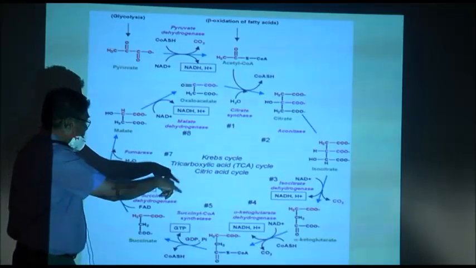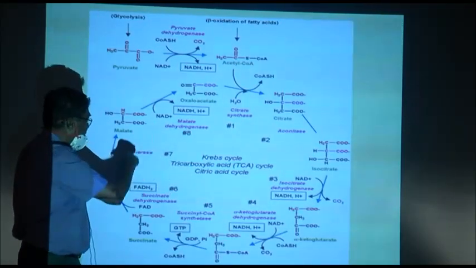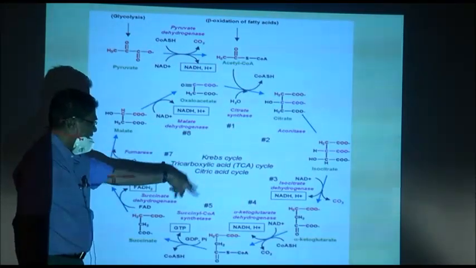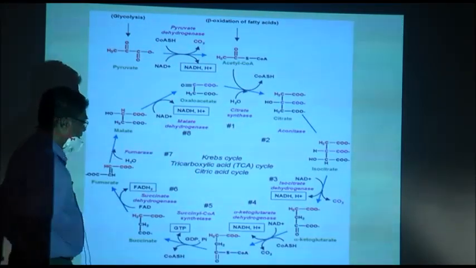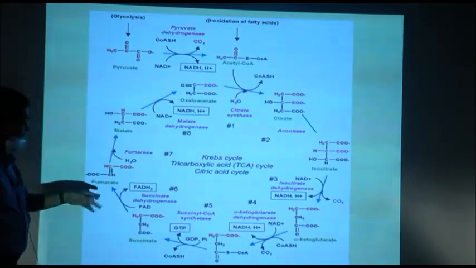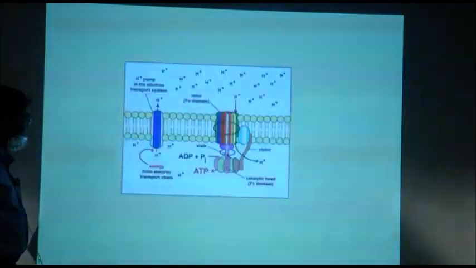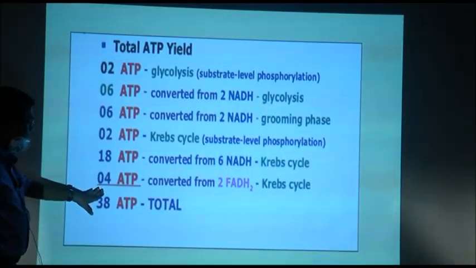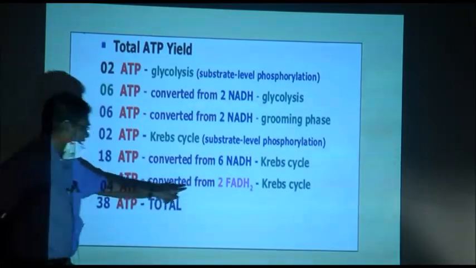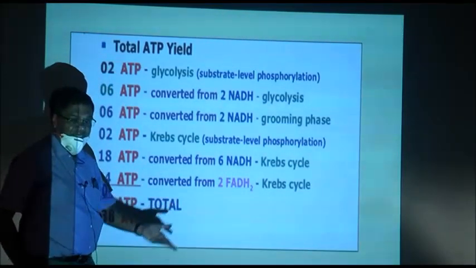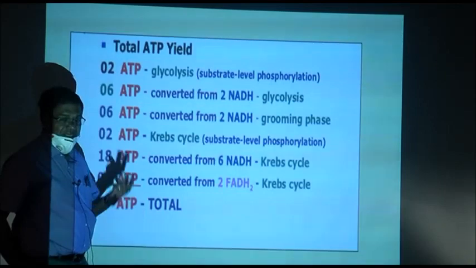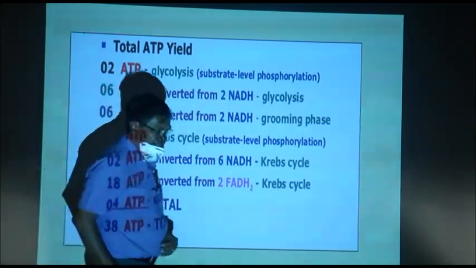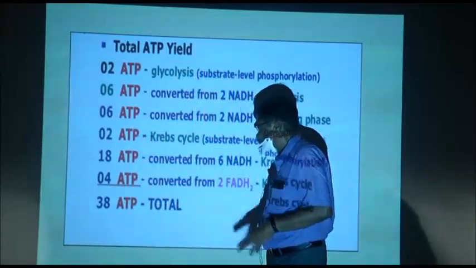So, 3 into 3 is 9 NADH, 9 into 2, that is 3 for each, that is 18 ATP. Next, say calculation. Now, 4 ATP from FADH2. I told you that FADH2 gives 2 ATP each. So, total 4 ATP. So, how many ATP? 38 ATP total. Next.